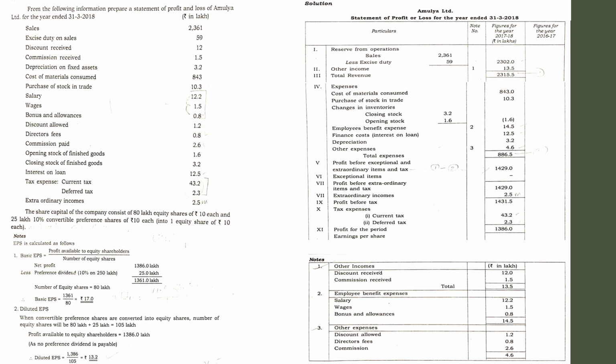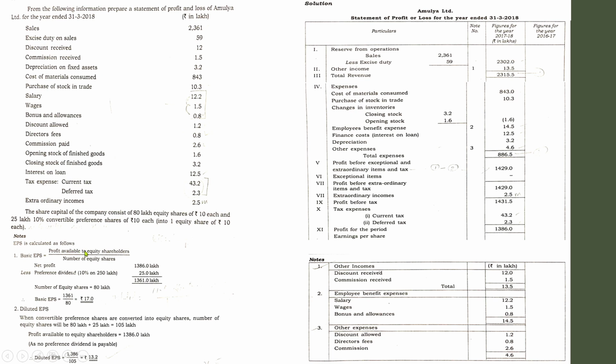So what is the total number of equity shares? That is 105 lakhs. Now you have to find diluted EPS. For finding the diluted EPS, you have to be very careful. The equation is profit available to equity shareholders divided by total number.